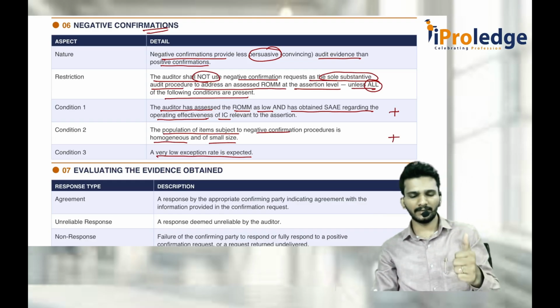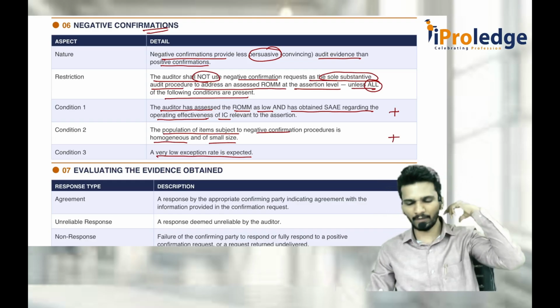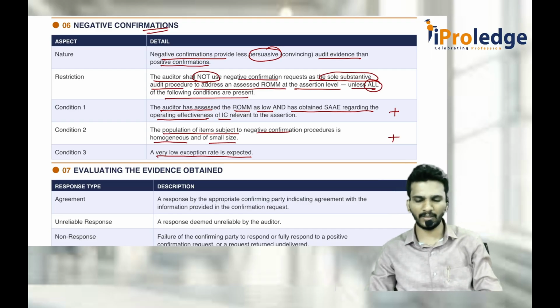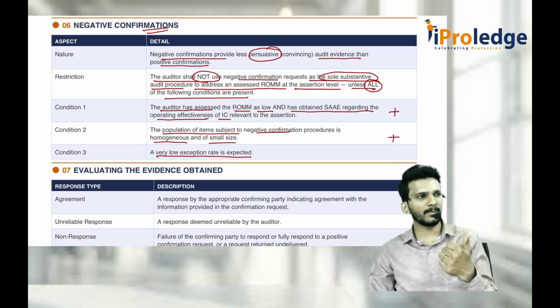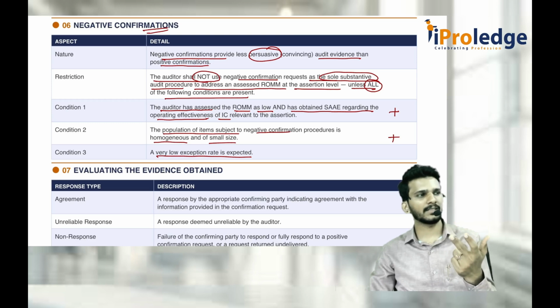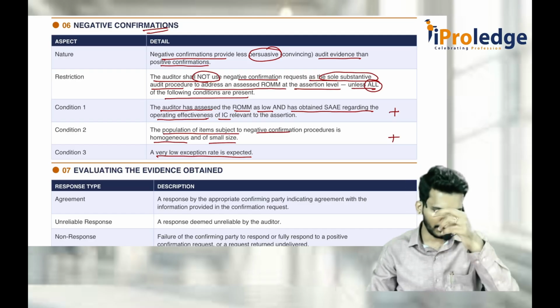What are the 3 things? The auditor should not use a negative confirmation request as a sole substantive audit procedure unless all 3 conditions are present. First, the risk of material misstatement is assessed as low and internal controls are working effectively. Second, the population is homogeneous, a large number of items of small value. Third, a very low exception rate is expected.